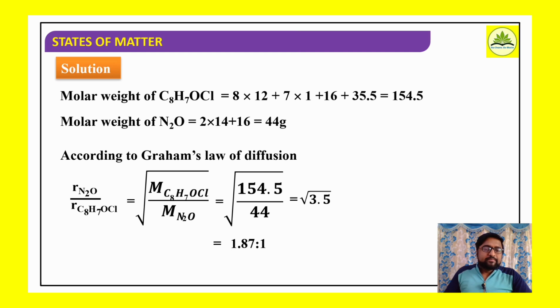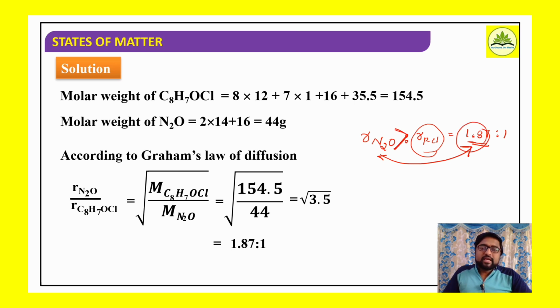Means what we know here, if I consider the rate of diffusion of nitrous oxide to the rate of diffusion of parachloroacetophenone, I will write PCl, it will be 1.87 is to 1. Meaning the rate of diffusion of nitrous oxide is 1.87 times faster than the rate of diffusion of parachloroacetophenone. If I compare, the rate of diffusion of nitrous oxide is more, 1.87 times that of parachloroacetophenone.